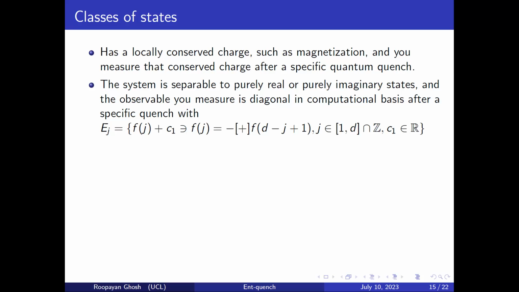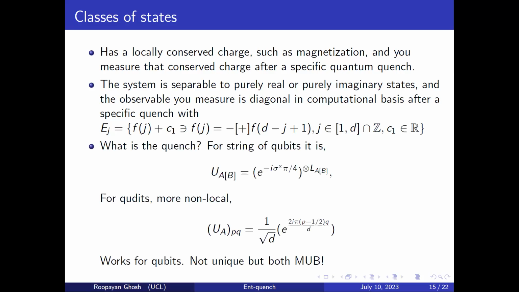This positive is for imaginary and negative is for real. For example, let's say you take the SZ expectation value, that's like +3, -3, and +2, -2, this kind of observable. If you measure the correlation of this observable between the two systems after the specific quench, which I will come to, then you can actually say whether your system is entangled or not. How does it work out? And what is the quench?